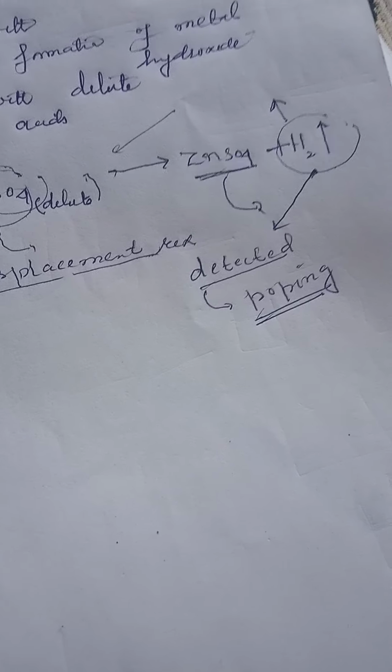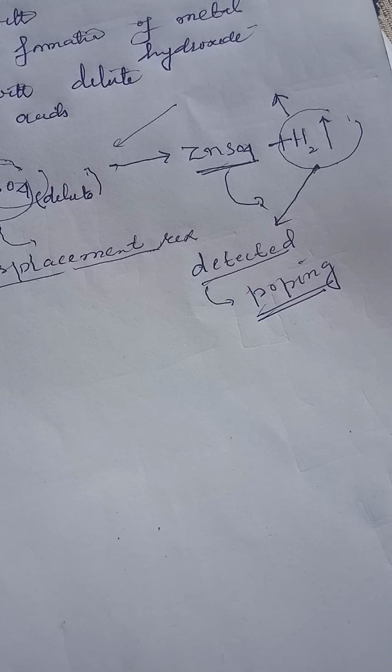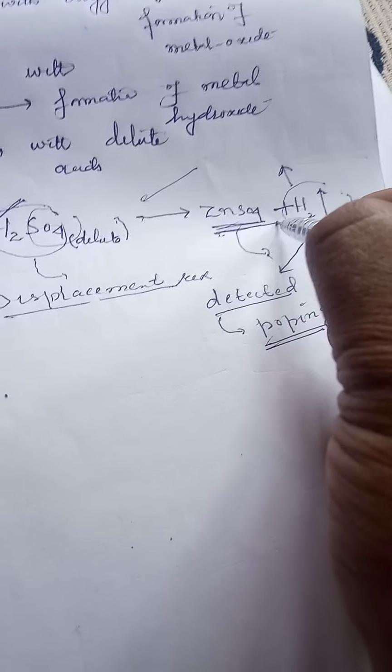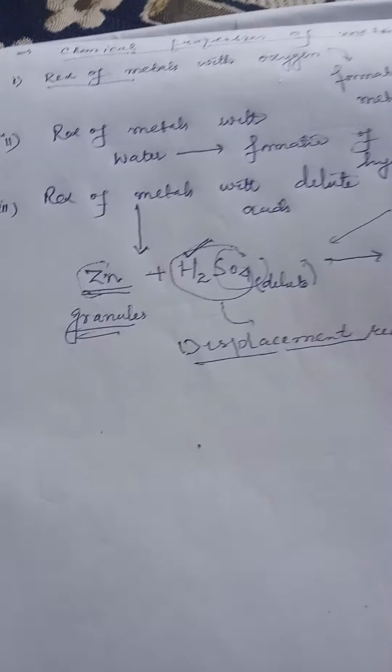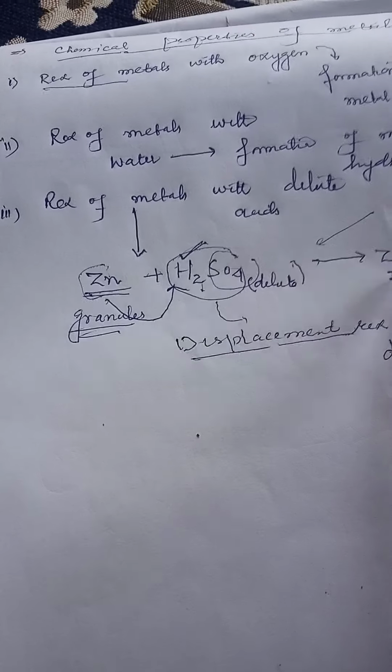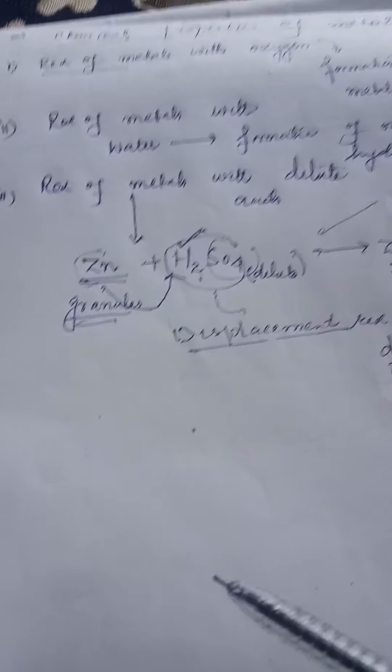It catches fire and burns with a popping sound, just like that of a chewing gum pops. This zinc displaces the H2, resulting in the formation of its own salt, zinc sulfate.